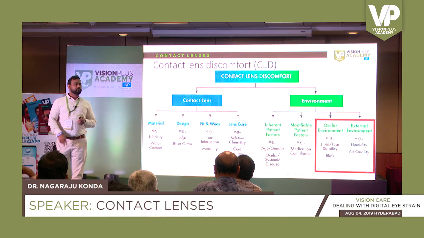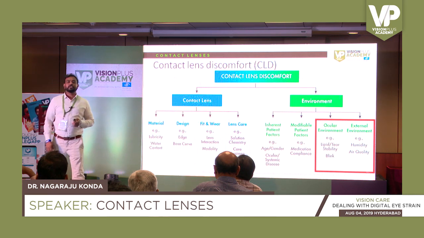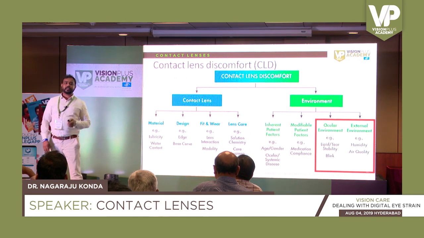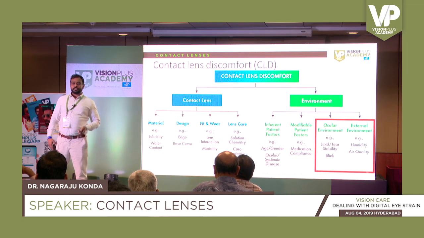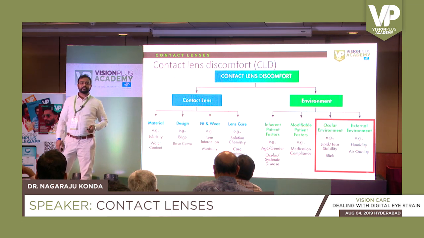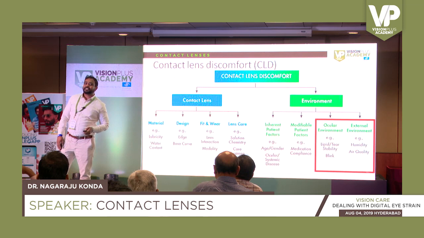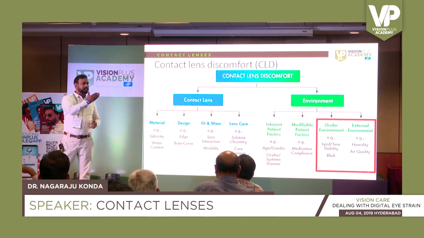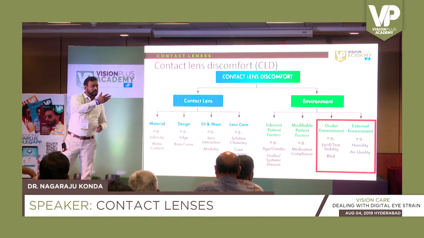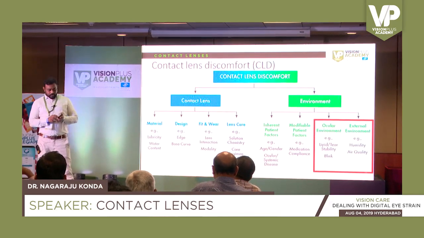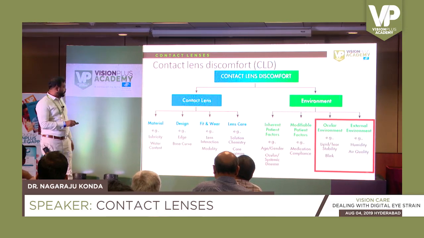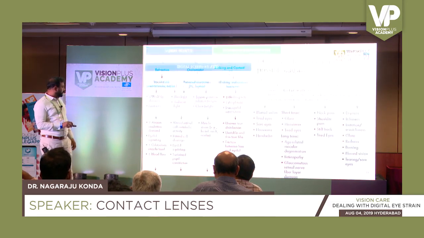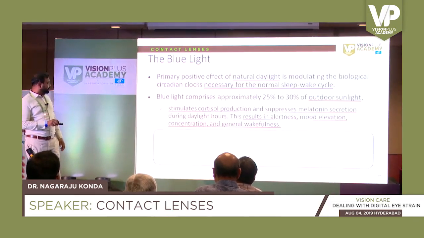BioTrue? Ultra? What else? Why BioTrue? Very soft. Why? Oh, daily disposable lens. Then you can also give AQ dailies, right? Very thin lenses. Okay. And somebody said dailies. Ultra. Okay. So there are some special lenses given. I'll just skip a couple of slides and I'll come back to the same slide again.